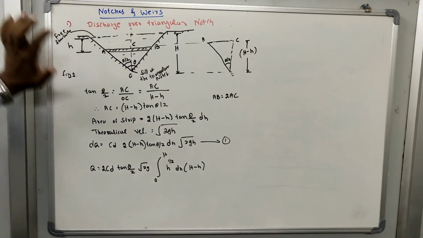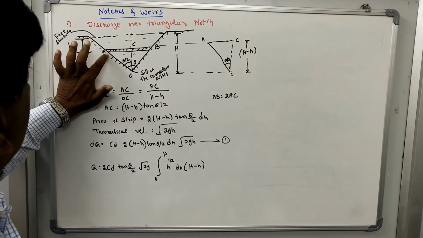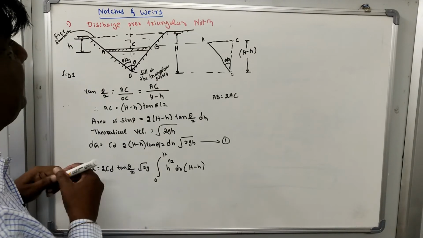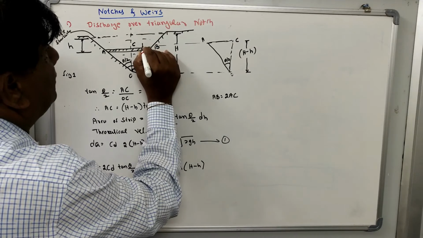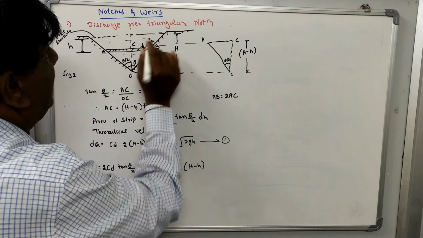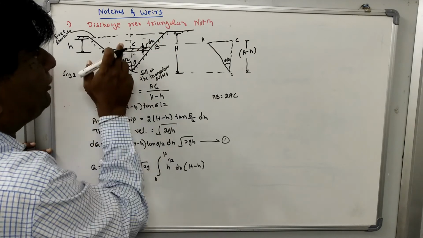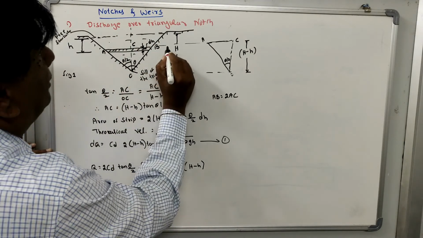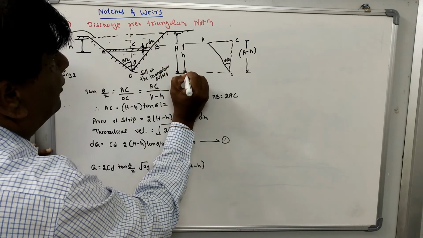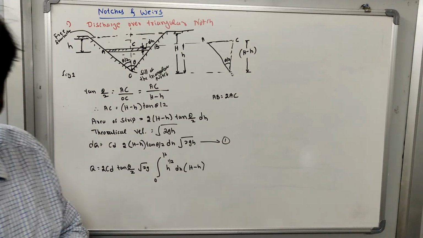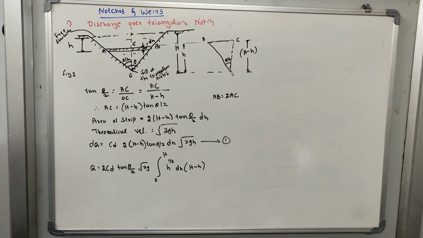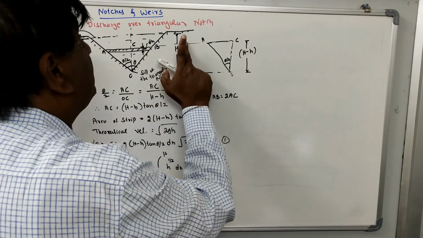Now let us consider a small strip AB having the thickness dh, at a depth small h from the free surface.